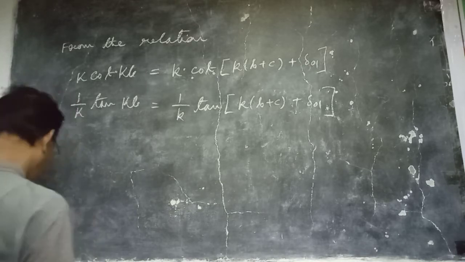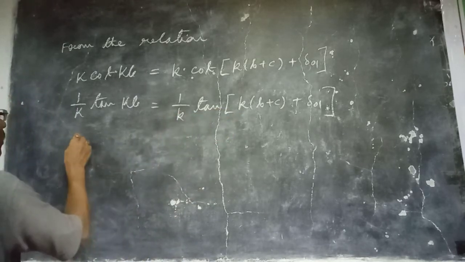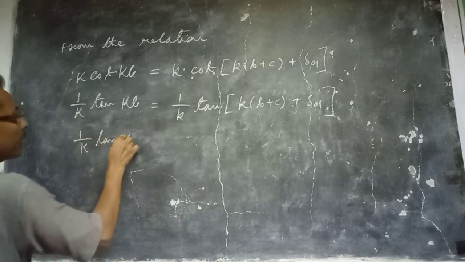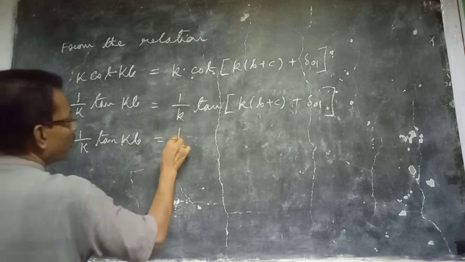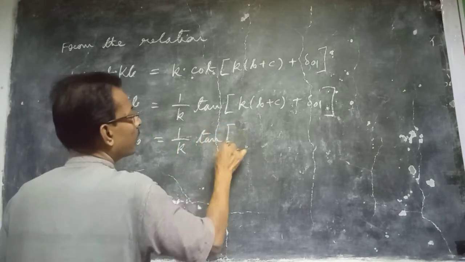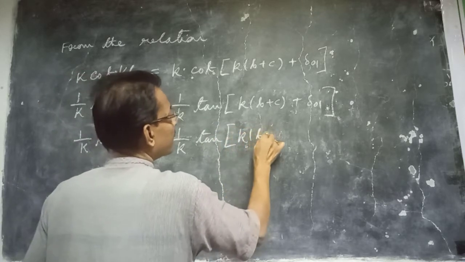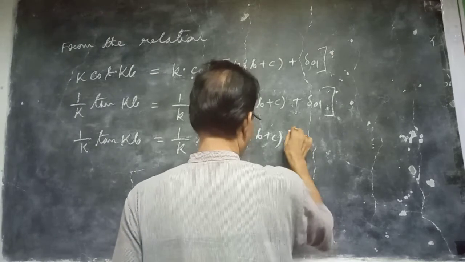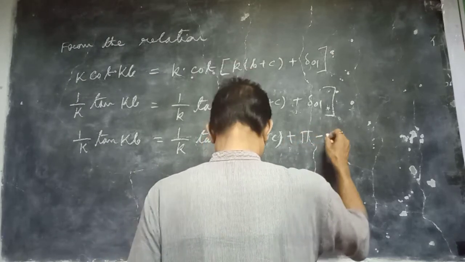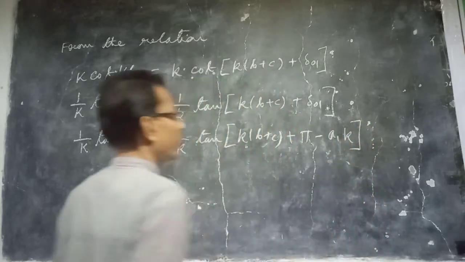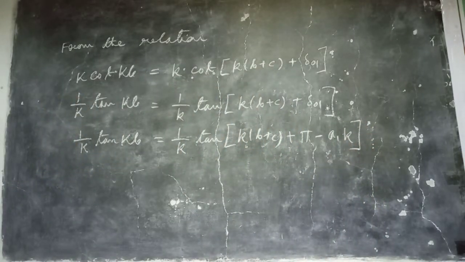Now substitute the value of delta 0 1. For case 1, delta 0 1 is equal to pi minus a1 k.